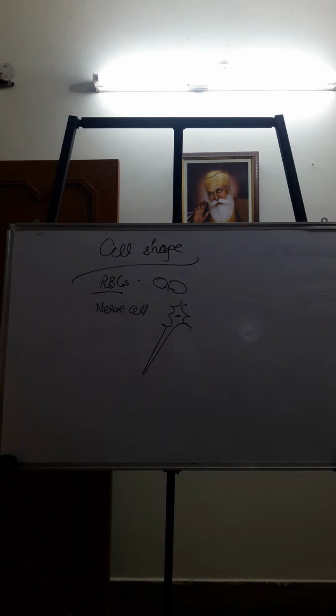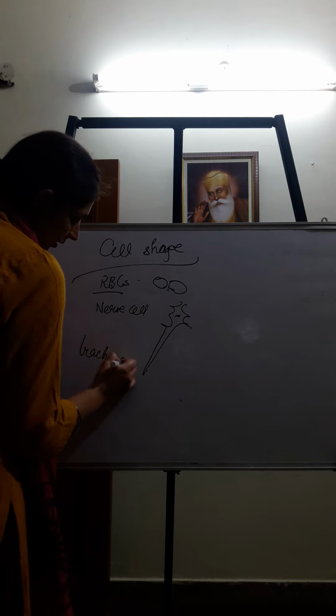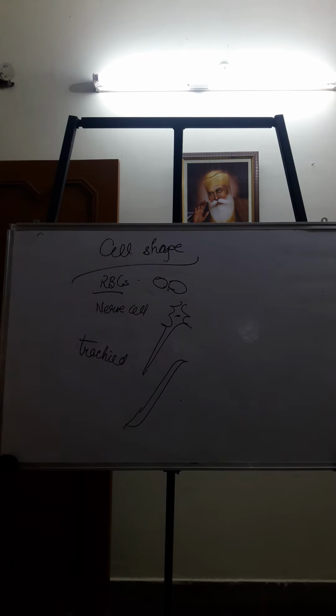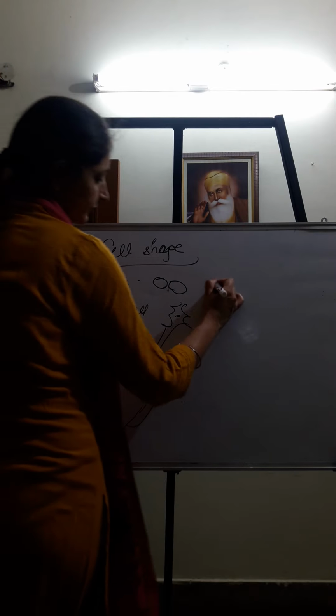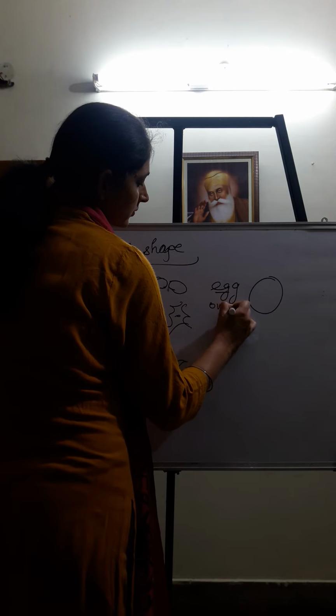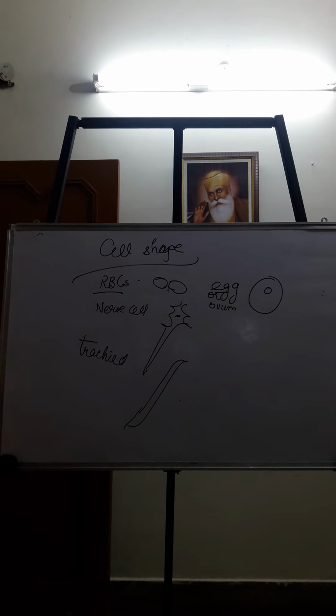If we talk about tracheids, they are elongated cells. If we talk about the egg cell, that is the ovum, it is of this shape. So we have cuboidal shaped cells, rectangular shaped cells, elongated cells, and spherical cells. So cells are of different shapes depending upon their functions.